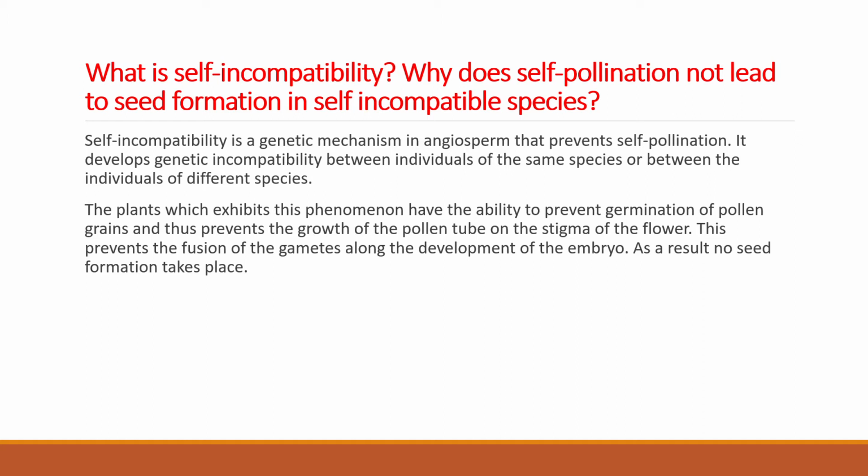The plants which exhibit this phenomenon have the ability to prevent germination of pollen grains and thus prevent the growth of the pollen tube on the stigma of the flower. This prevents the fusion of male and female gametes and the development of the embryo. As a result, seed formation does not take place.